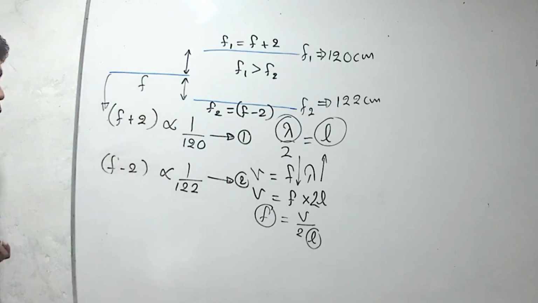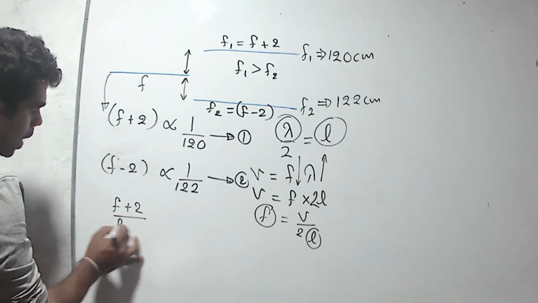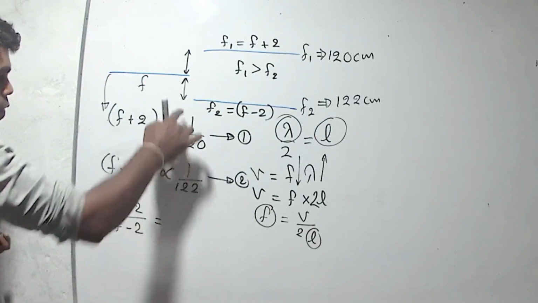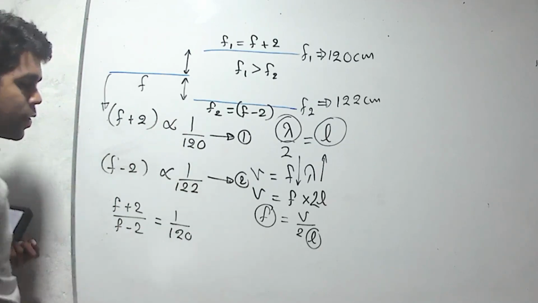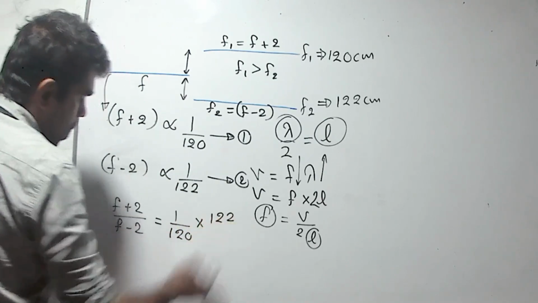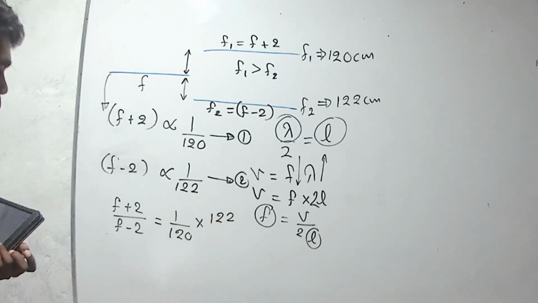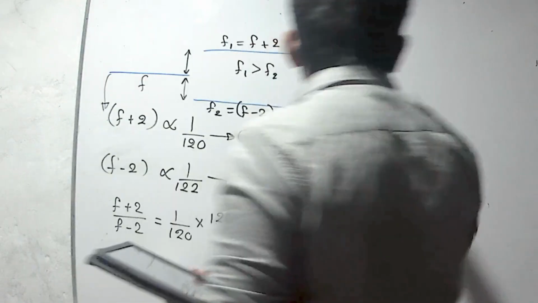We can divide the two equations. Then we can find the value of F. F plus 2 divided by F minus 2 equals 1 over 120 divided by 1 over 122. It means we can multiply by the reciprocal. Now we have to simplify it. We can use cross multiplication. 120 into F, 120F